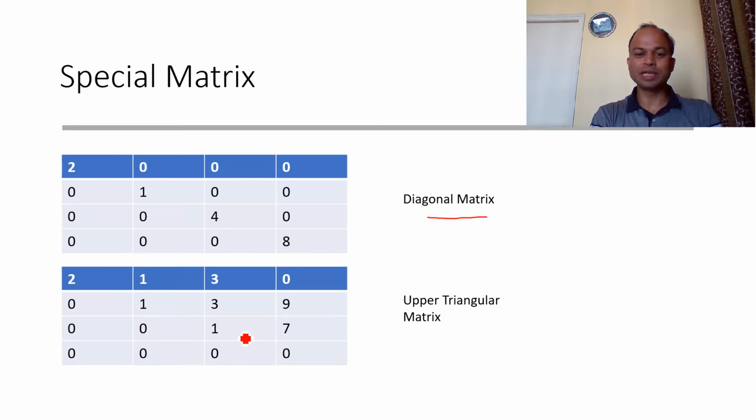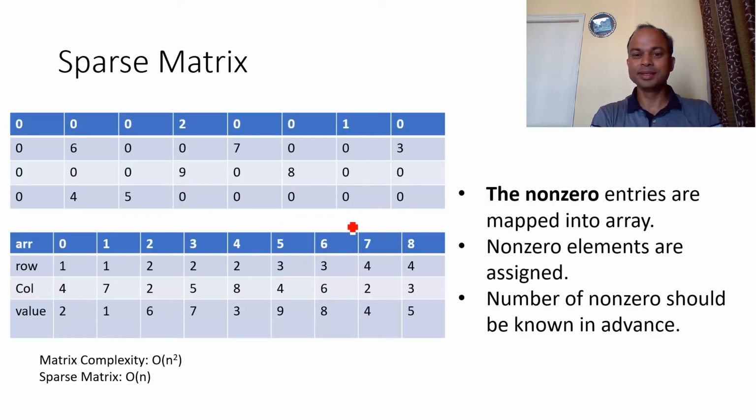So therefore this is a sparse matrix. If we talk about the upper triangular matrix, here also almost all the entries are zero. Only a few entries are non-zero. So we can conclude that the upper triangular matrix is also a sparse matrix. If we talk about this particular matrix, almost all the values are zero. I mean this is 0, 0, 0. Only a few elements are non-zero.